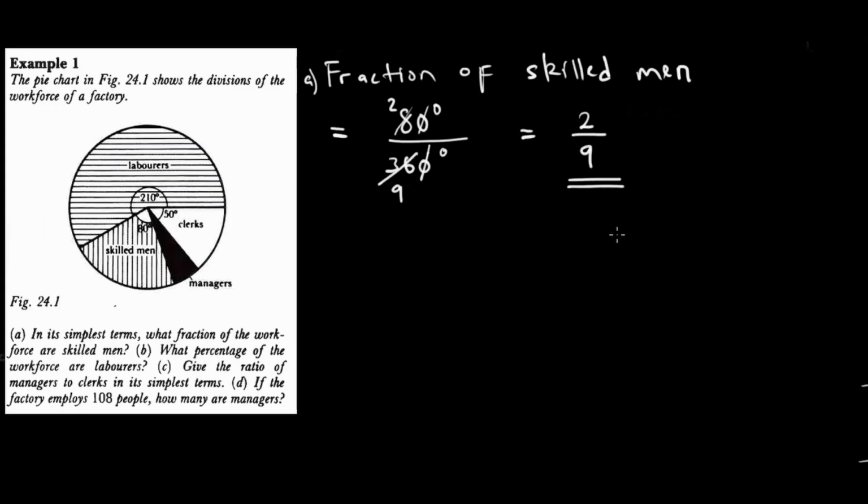What is important? Know your categories, know your portions, know what your portions add up to. So that kana tiri kutsvaga the fraction, in this case it's going to be 80 degrees over 360 degrees. Kana ari ma percentages, it could be over 100. Kana ari ma decimals, it could be over 1. So it depends with what you are given. Let us go to B.